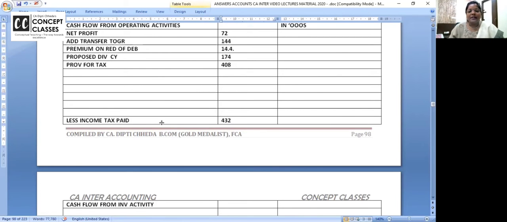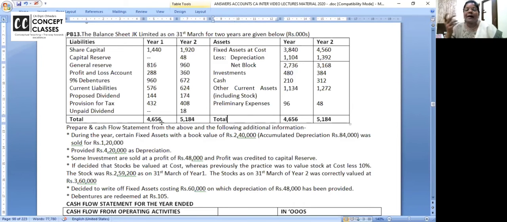Add back. Some of you may be having a doubt, ma'am, when to make the account and when not to? When income tax paid or provision adjustment is given, then last year's provision is paid, current year's is add back. Clear? Unclaimed dividend. Now tell me one thing, what is pending in the liability side? Only the current liabilities. Creditors or current liabilities, whatever you call it, nothing different for you. Creditors and outstanding have all been combined and given.